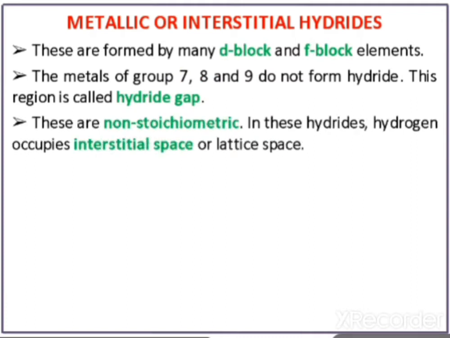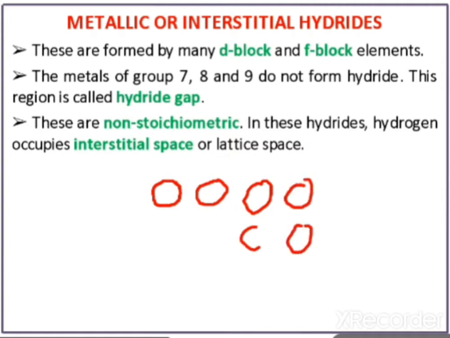These are non-stoichiometric. In these hydrides, hydrogen occupies interstitial space or lattice space. So first let's see what interstitial space is. For example, I am taking iron metal. These are the atoms of iron in the solid state.